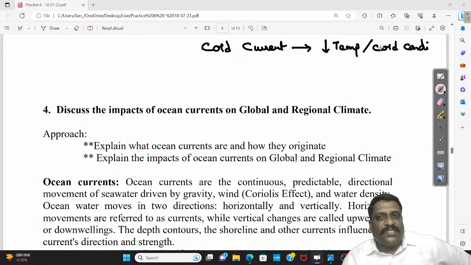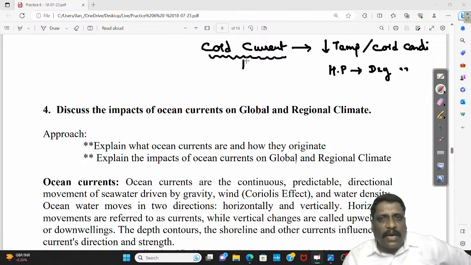But what is very interesting, cold condition will result in the creation of what? High pressure. And my dear friends, high pressure is known for inducing dry condition. So what is very important: wherever I have a cold current, it reduces the temperature, creates cold condition, and generally induces dry condition.